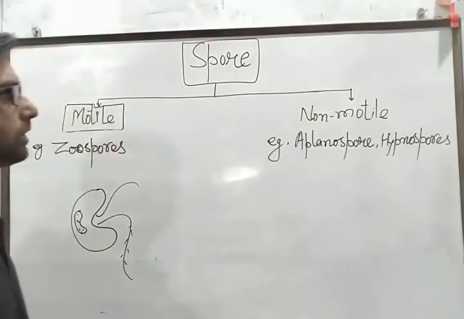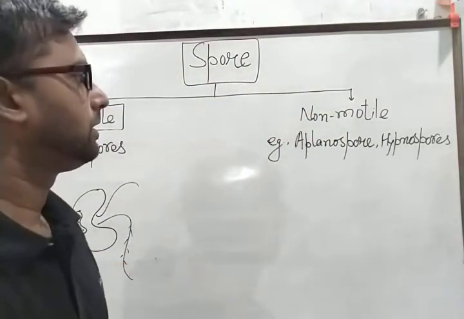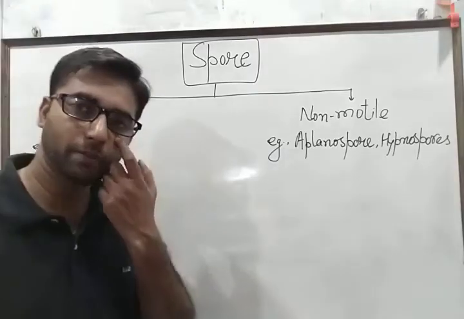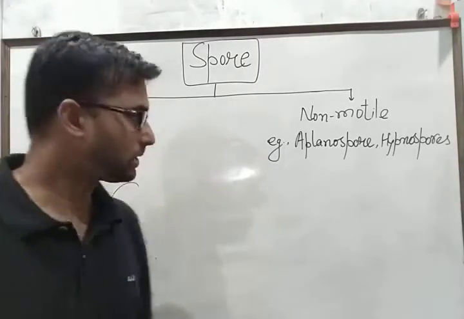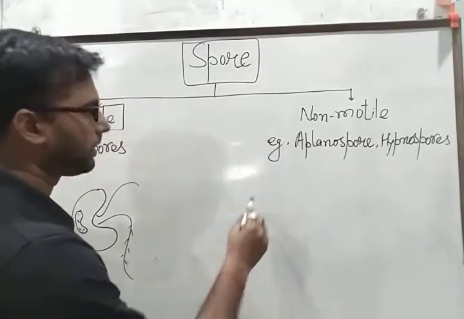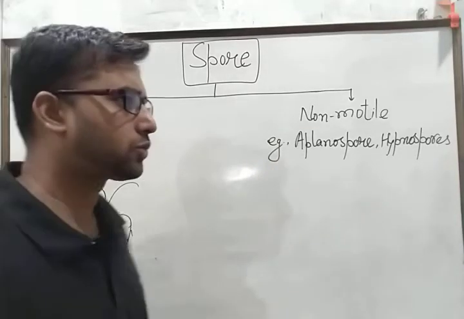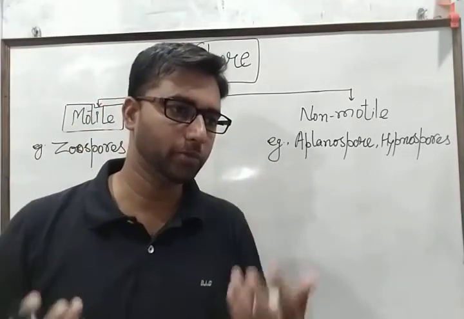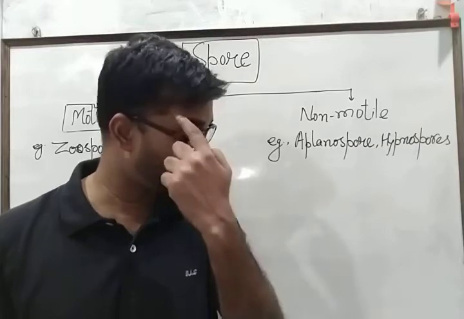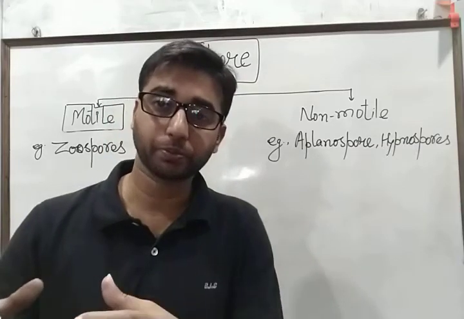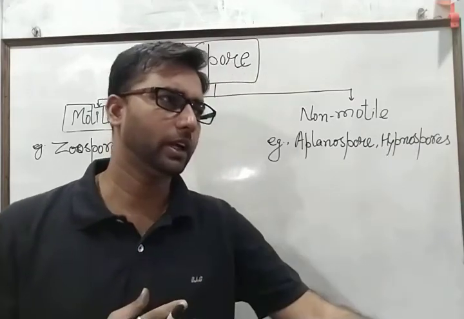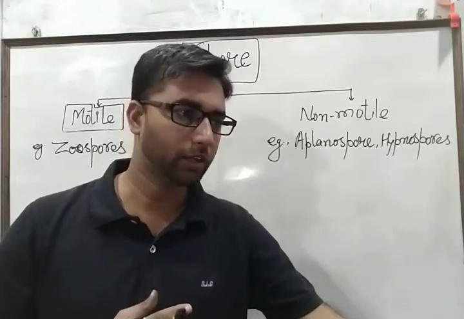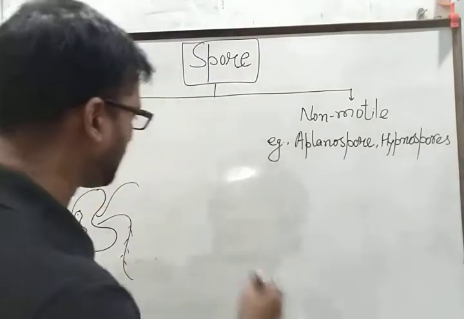And for non-motile spores, we have some common examples from fungi. On the basis of their formation, they are broadly classified as either sporangiospores or conidiospores.